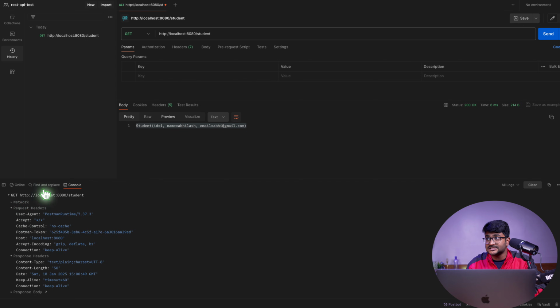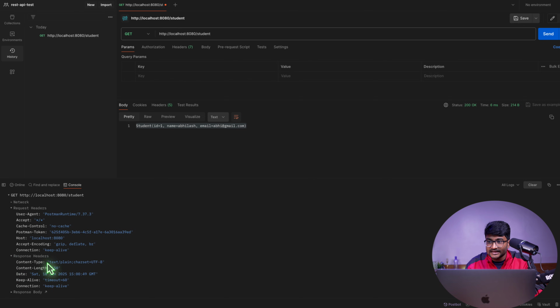Whenever we hit this request, there is something that went with the request, and all these things are those things that went with the request to our server, and the server uses this information to understand how it will send the data to the client, which is Postman. Now, when the server sent the data, this is the response header, and the server says there is something called content type, like the type of the data that the server has produced.